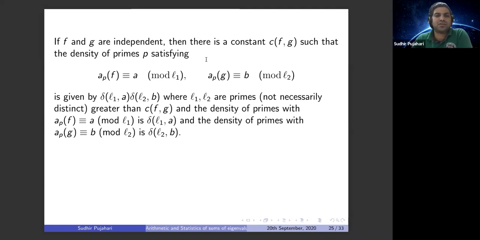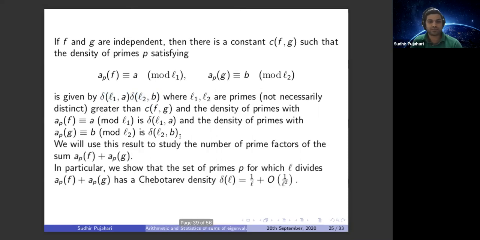What we need is that there exists a constant C(f,g) such that the density of primes p which satisfy a_p(f) congruent to a mod l1 and a_p(g) congruent to b mod l2 is given by δ_l1(a) times δ_l2(b), where l1, l2 are primes greater than C(f,g), and the density of primes with a_p(f) congruent to a mod l1 is the respective δ_l1(a), and similarly for primes with a_p(g) congruent to b mod l2 it is δ_l2(b).